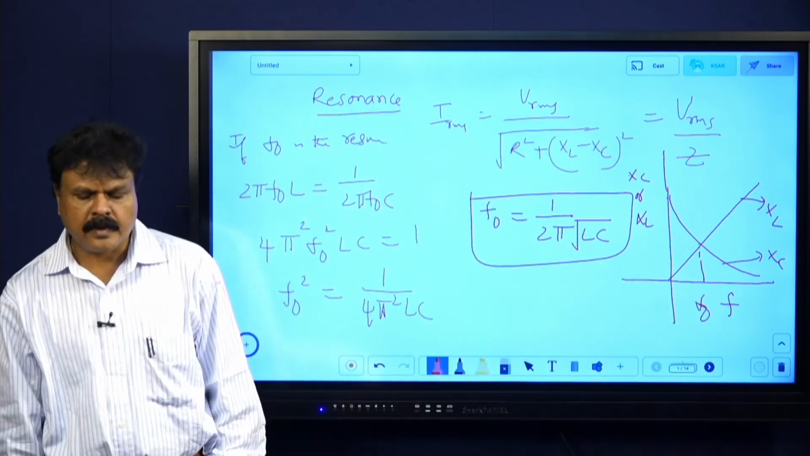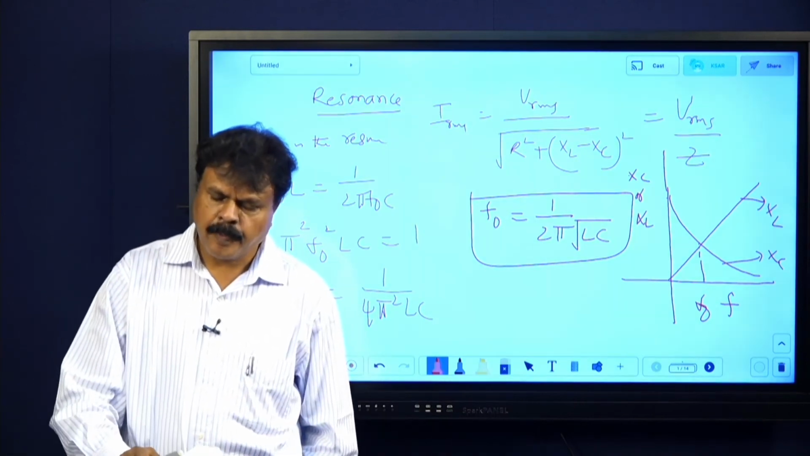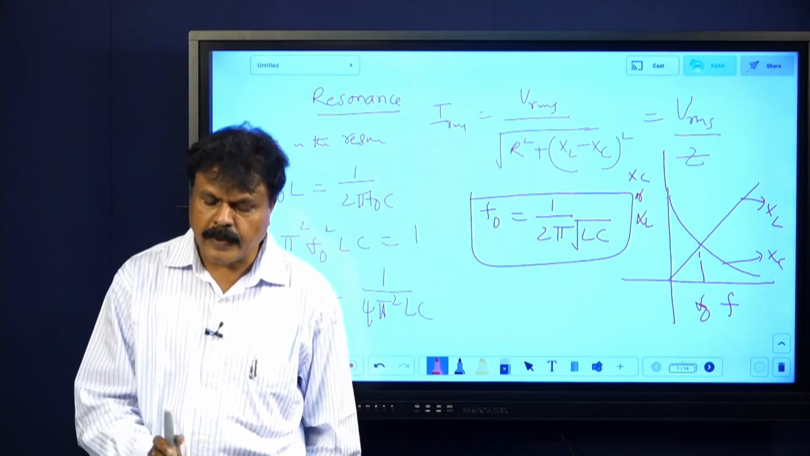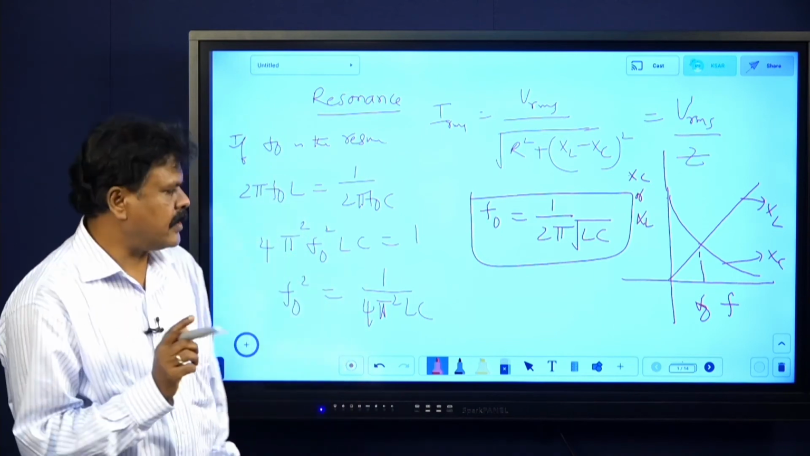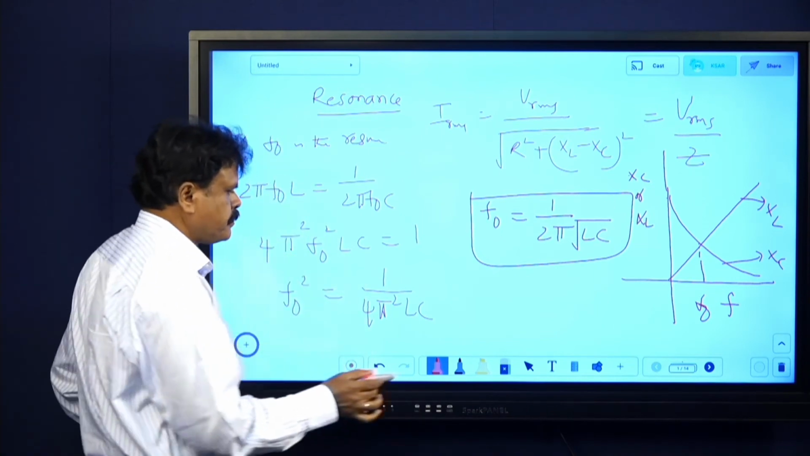Understand this much. Okay. Next I will be giving some resonance curve, Q factor, power factor and a transformer. Just that much I will be telling. Okay. Come on, we will see.